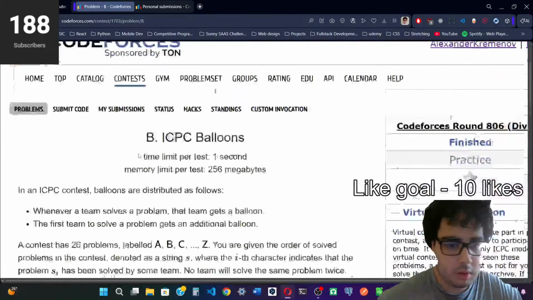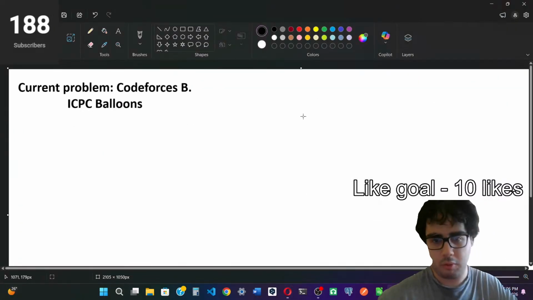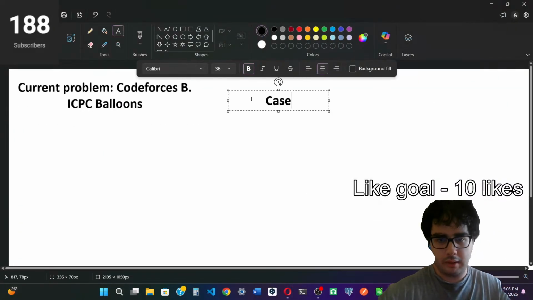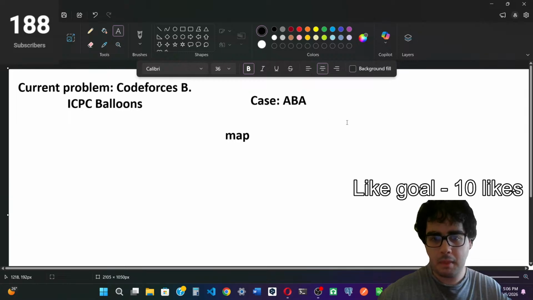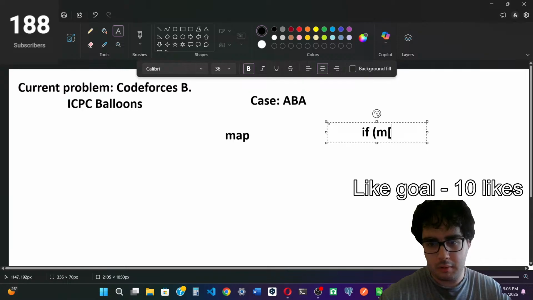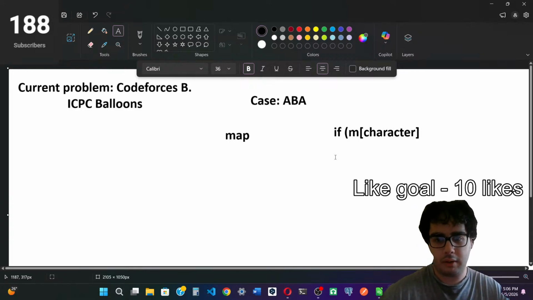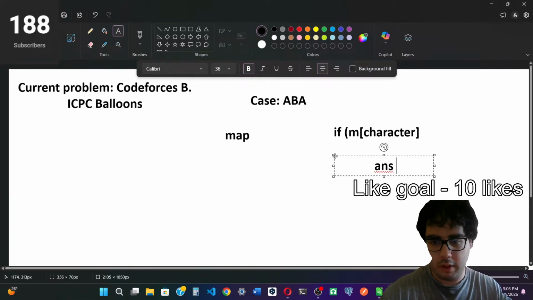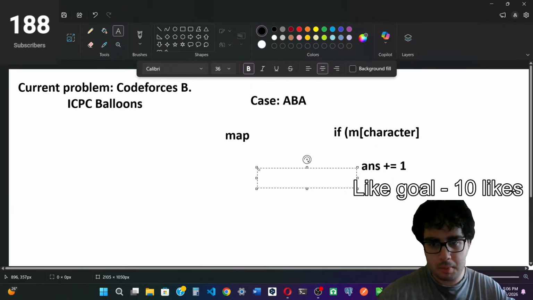So for the first case, the case where it's ABA, we're going to have our map. If M of character, so basically if we already have the character in the map, we're going to do our answer plus equals 1.